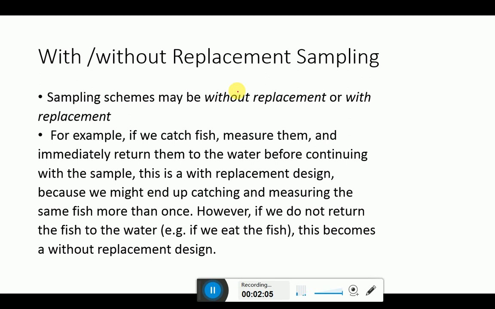What is it? Sampling schemes may be without replacement or with replacement. If you notice the words without replacement and with replacement, shortly it is sometimes known as WOR sampling, meaning without replacement, and shortly with replacement is known as WR. When we use the word WOR, it means without replacement, and when we use the word WR, it will simply mean with replacement.